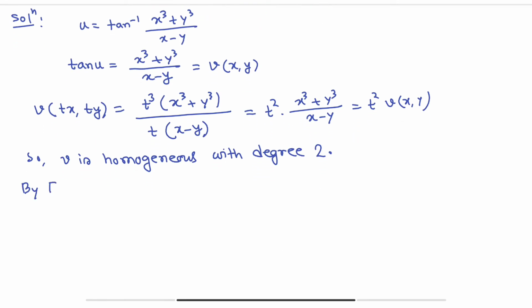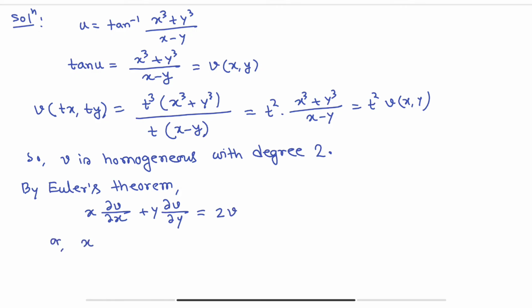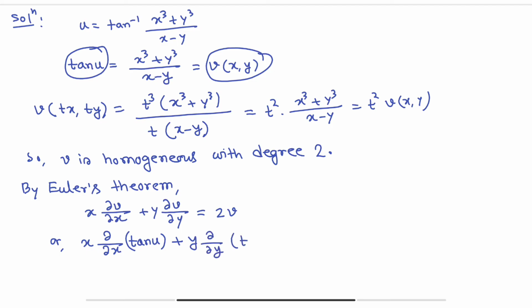So by Euler's theorem, x del v del x plus y del v del y is equals to 2, the degree, into v. So we are getting, with v equals to tan u, x del x of tan of u plus y del y of tan of u is equals to 2 tan u.